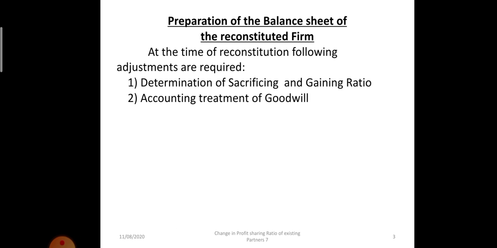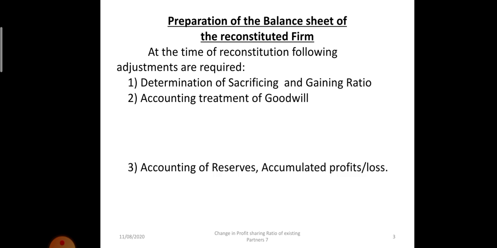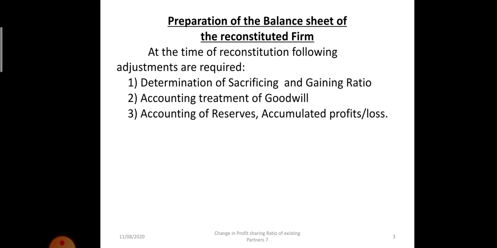Second, valuation of goodwill and then the accounting treatment of goodwill. The gaining partner will be debited and the sacrificing partner will be credited, and the amount will be on the basis of the firm's goodwill. Then the reserves and accumulated profits, which belong to the old partners, because all this accumulated profit belongs to the firm before the reconstitution, so it will be divided among the old partners in the old ratio.